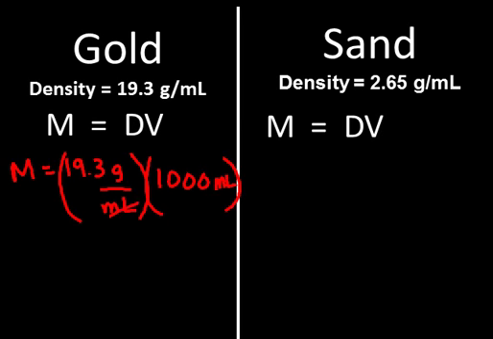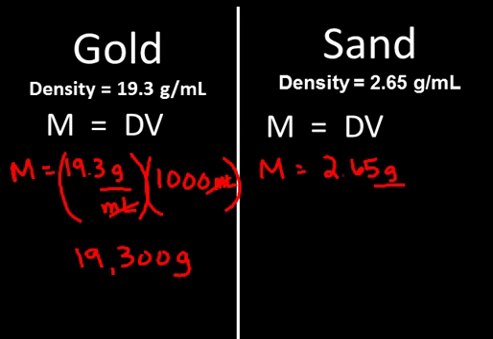If we multiply these two numbers, milliliters will cancel, giving us a mass of 19,300 grams.